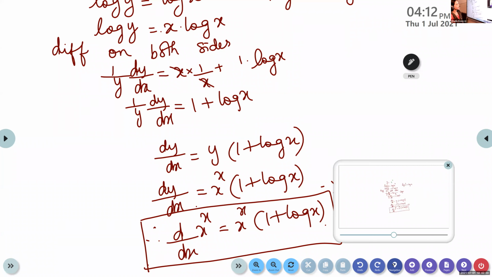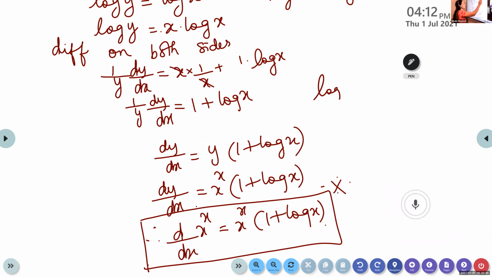So we are writing like that itself. If some power is there for y, it will move to the front. So there is no power of y. y is raised to 1. So we write log y itself. Suppose I have log y square, we can write this as 2 log y. Then we can differentiate. Is it okay?